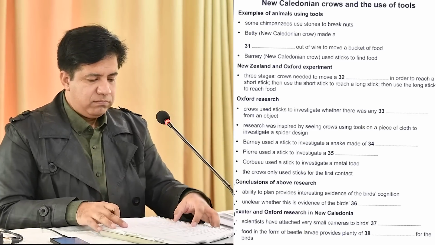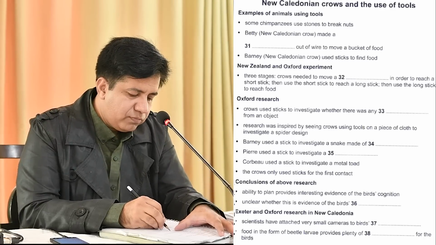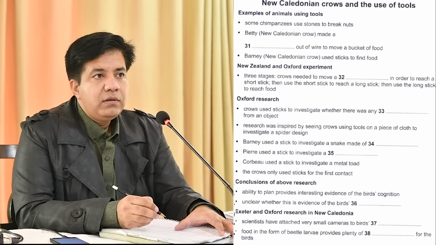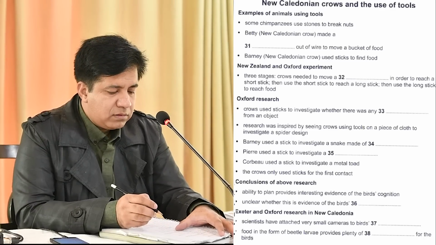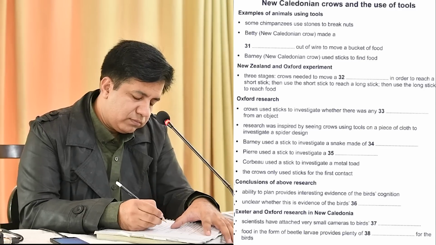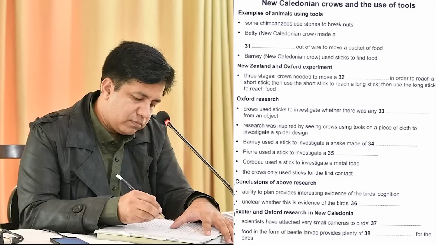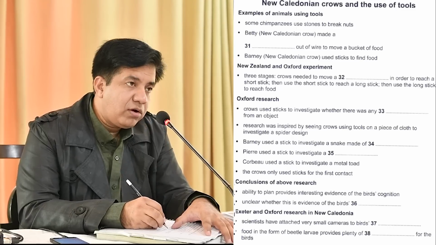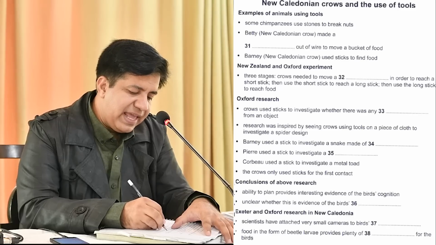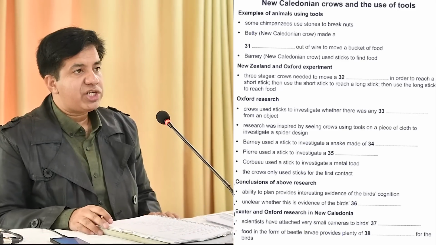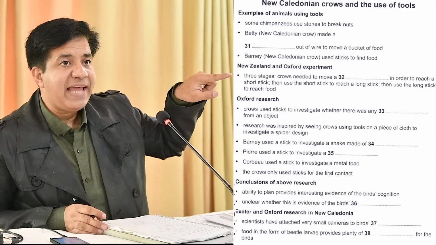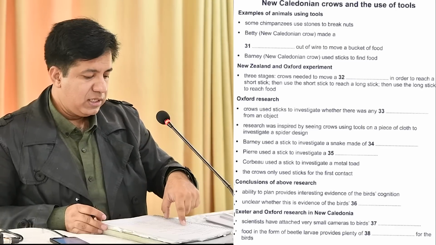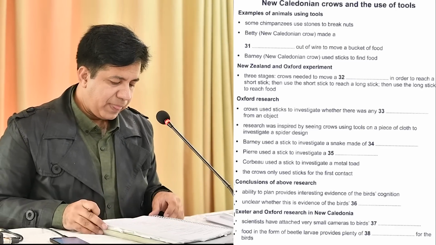Further experiments carried out at Oxford suggest that crows can also use sticks as tools to inspect all sorts of objects, possibly to assess whether or not they present a danger.